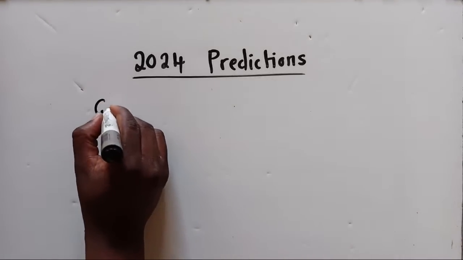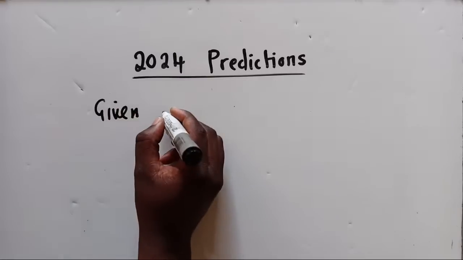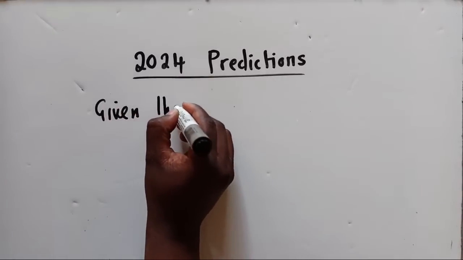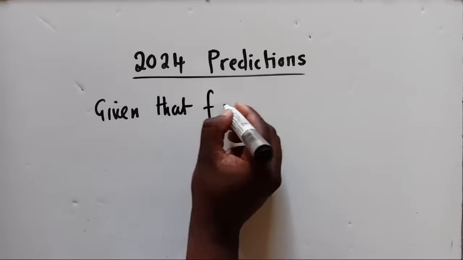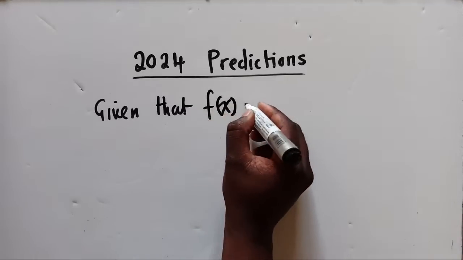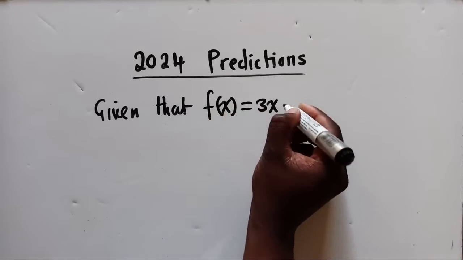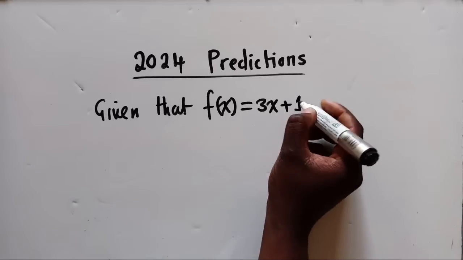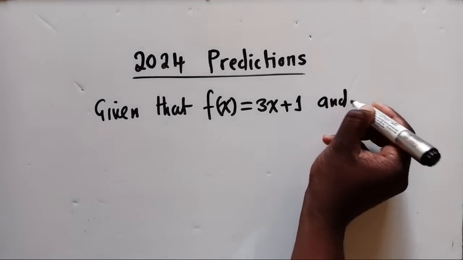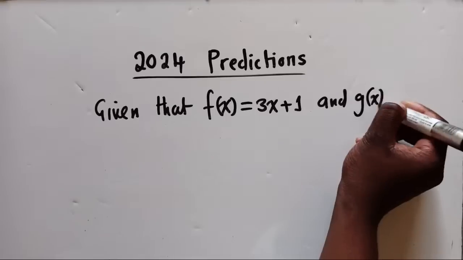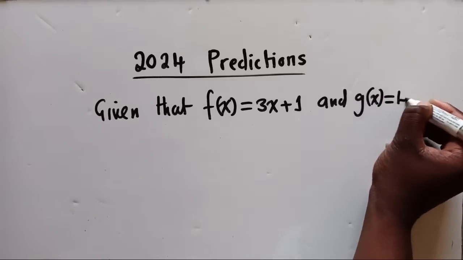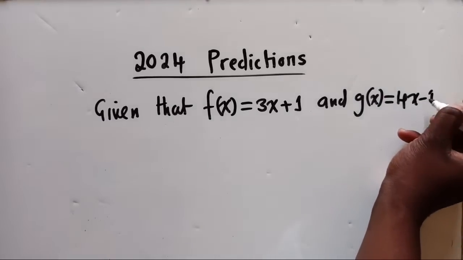So given that f of x is equal to 3x plus 1, and g of x is equal to 4x minus 1.